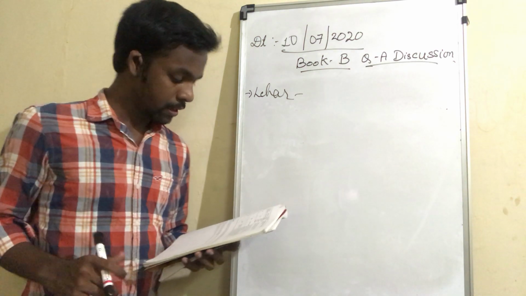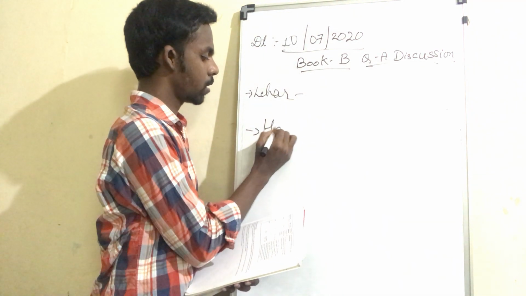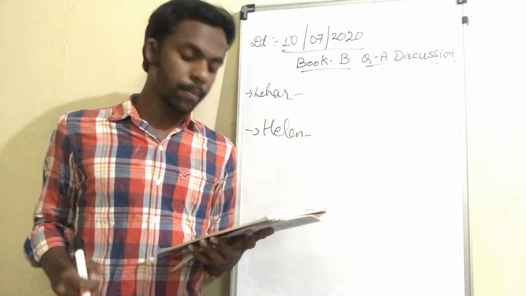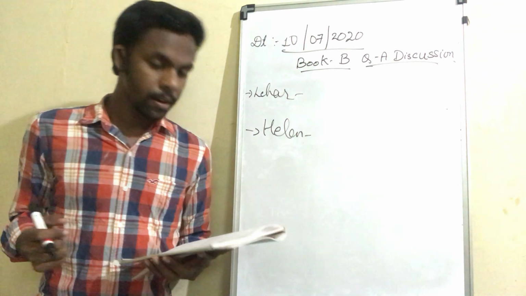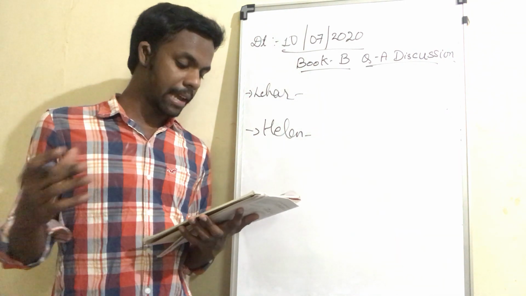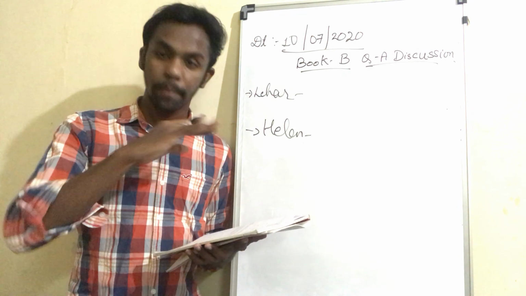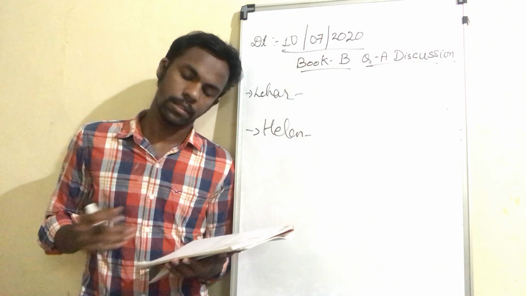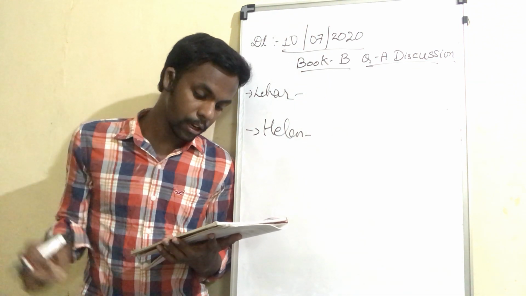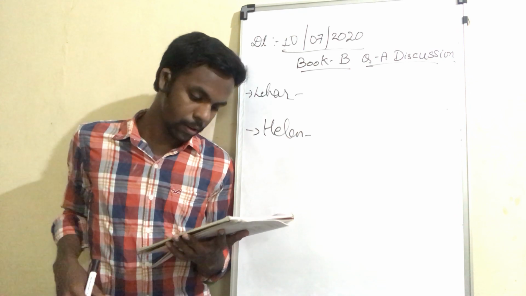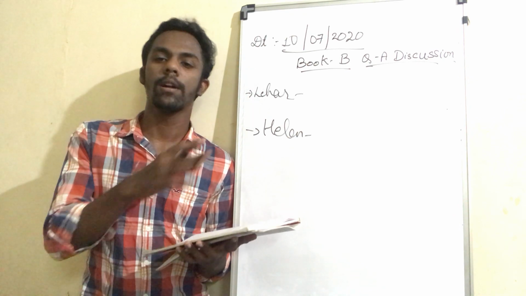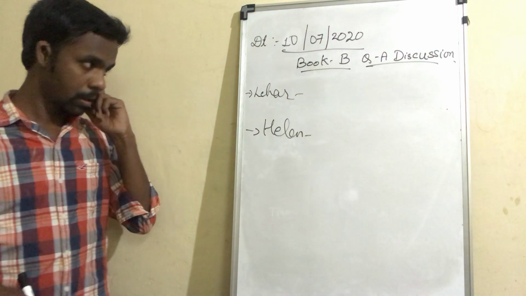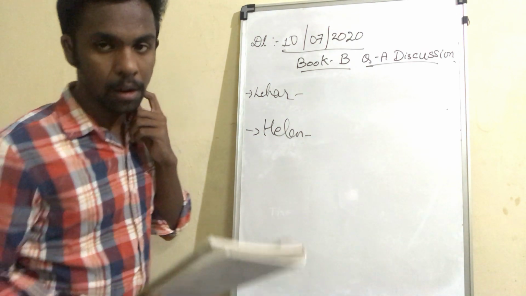So what is the second one? It is Helen. Helen caused a loss of a total of 10 deaths reported in this incident. And 3 boats carrying 20 fishermen were reported missing. Those fishermen went fishing when this cyclone hit, so 20 fishermen were missing, out of which 2 were reported to be safe. Only 2 fishermen got safe when this cyclone hit the coastal area of the Bay of Bengal.